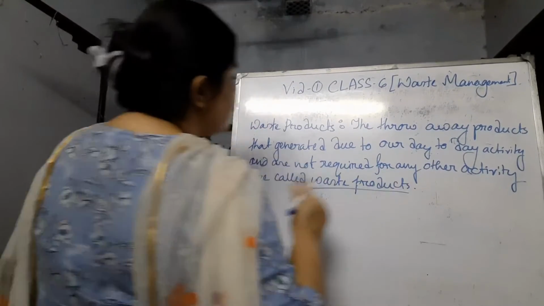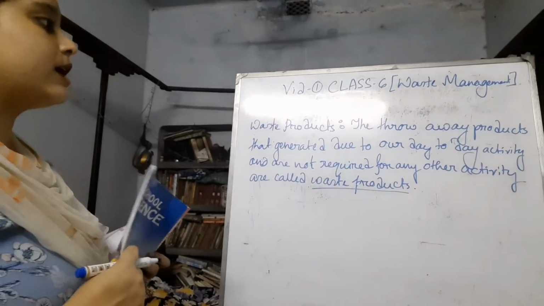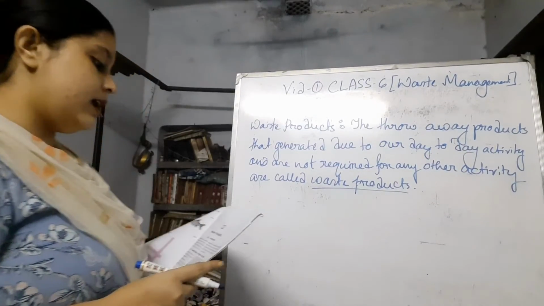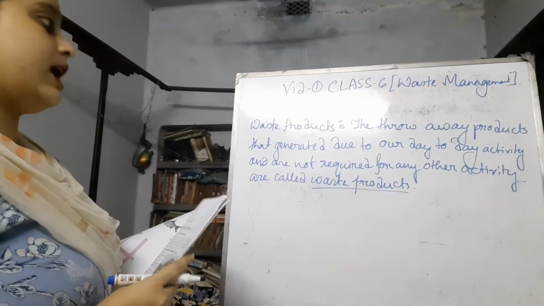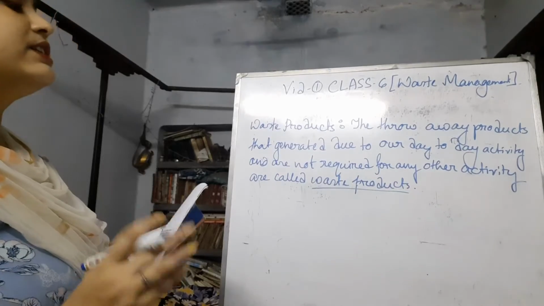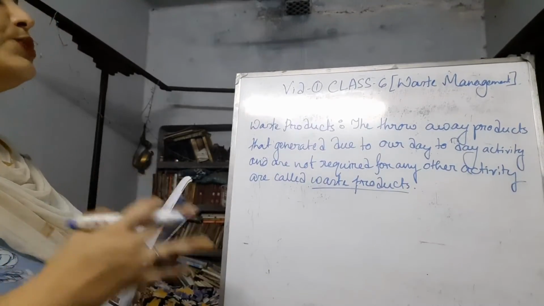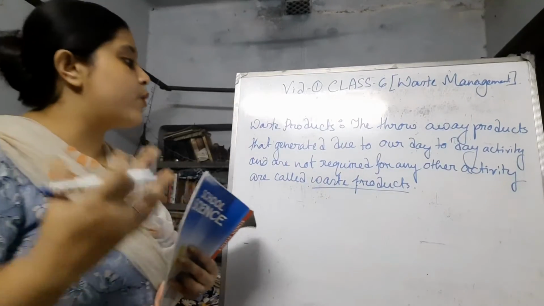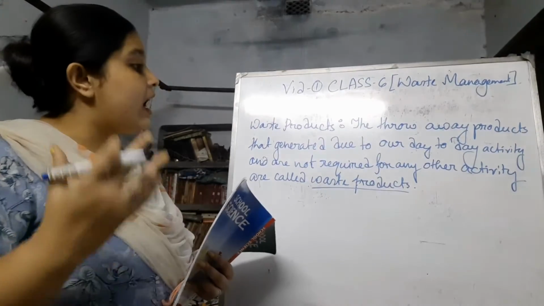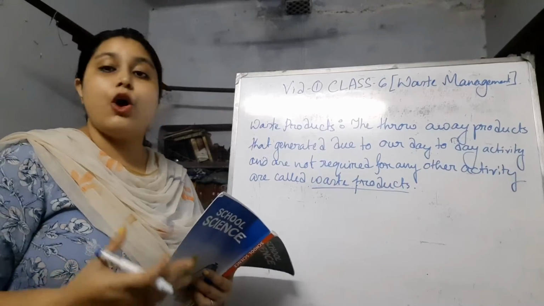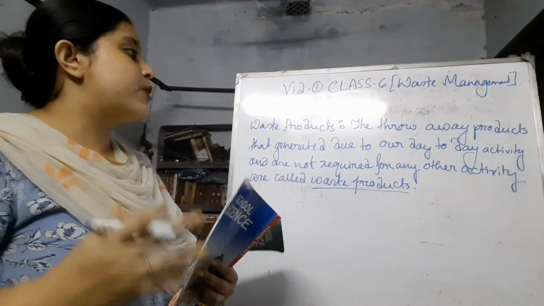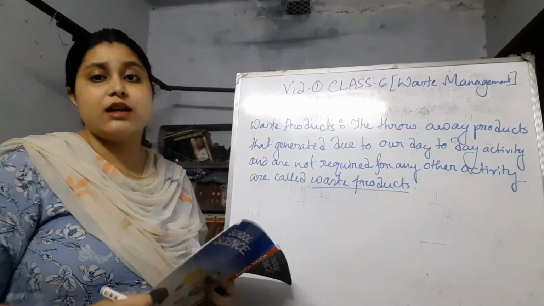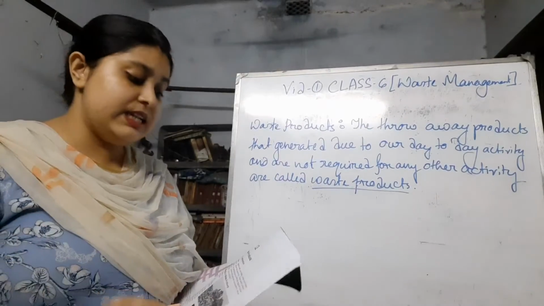So here in the definition of the waste products, it is written that the throwaway products that are generated due to our day-to-day activity and are not required for any other activity are called waste products. So these products are actually the extra products or the products that we don't need anymore.